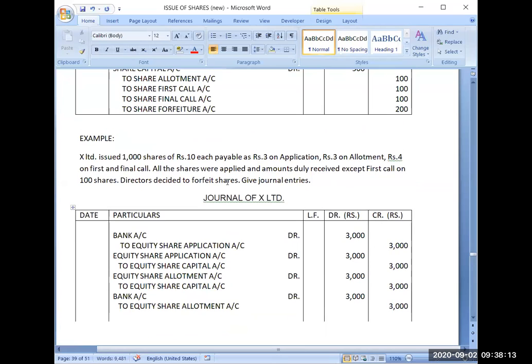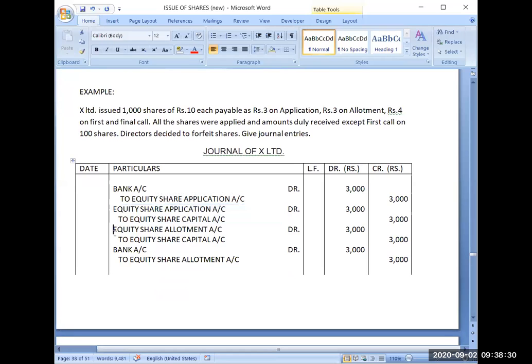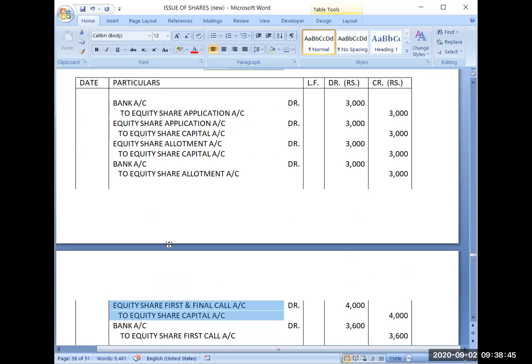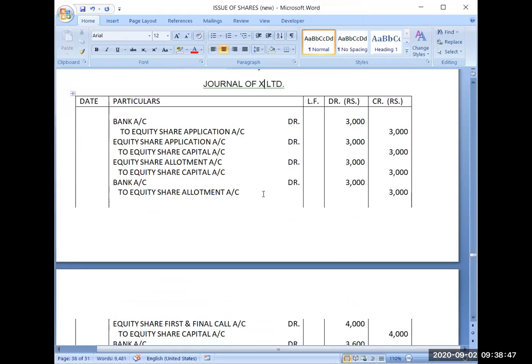Now there are three parts of the capital: application, allotment, and first and final call. You have done the application money due entry. Then afterwards, you made allotment money due. And afterwards, you made first and final call also due. So you have fully called up the capital.